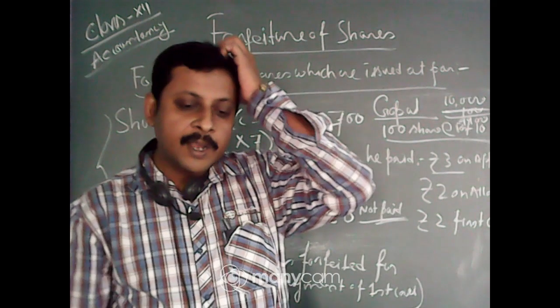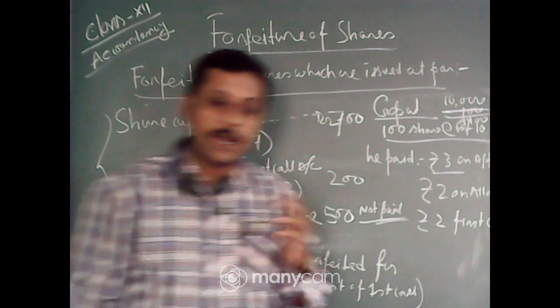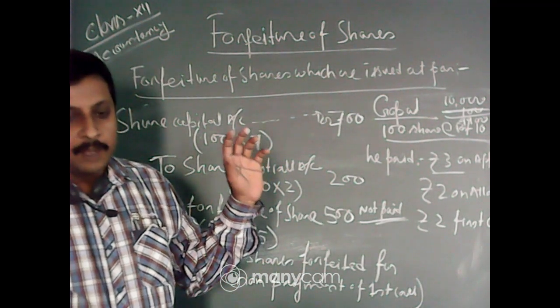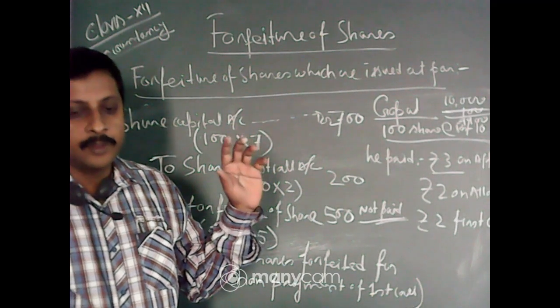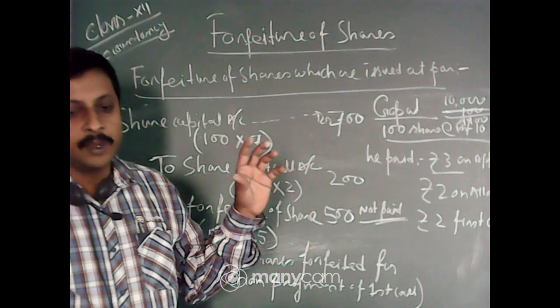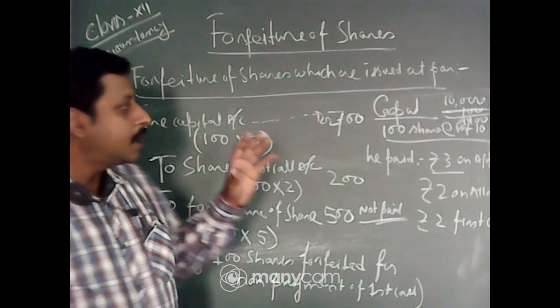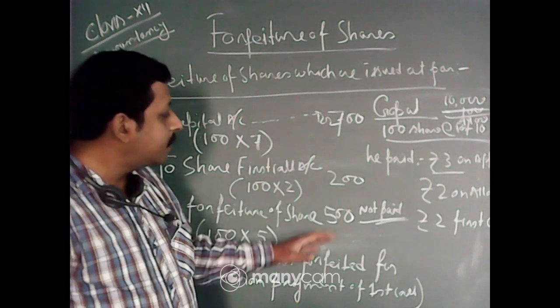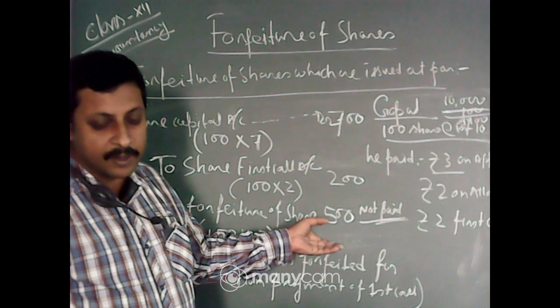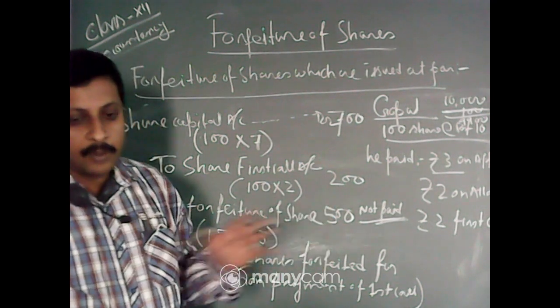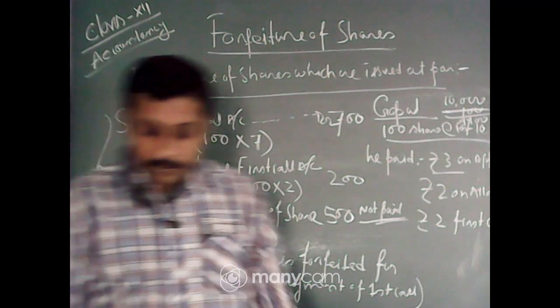This is very critical. If you have any problem, you can ask me the question. Forfeiture of shares, if you understand it and your concept is clear, then only you can make it in your exam. Otherwise not. If there is any problem, why this is debited, why this is credited, why this amount is debited, why this amount is credited, you can ask me now.